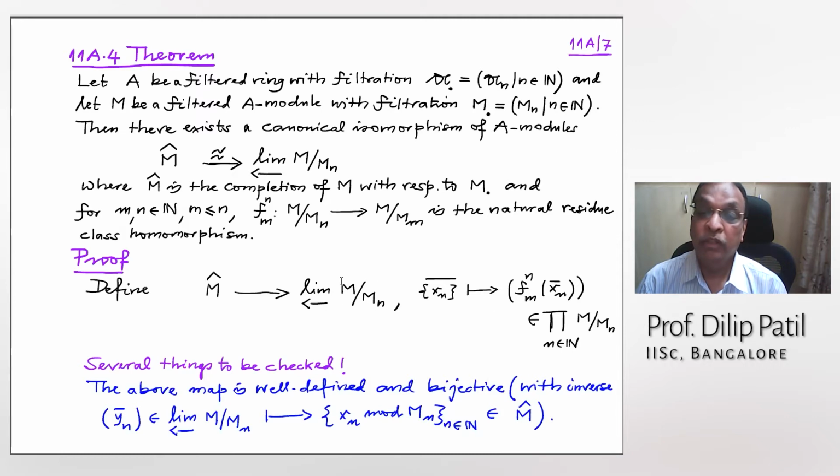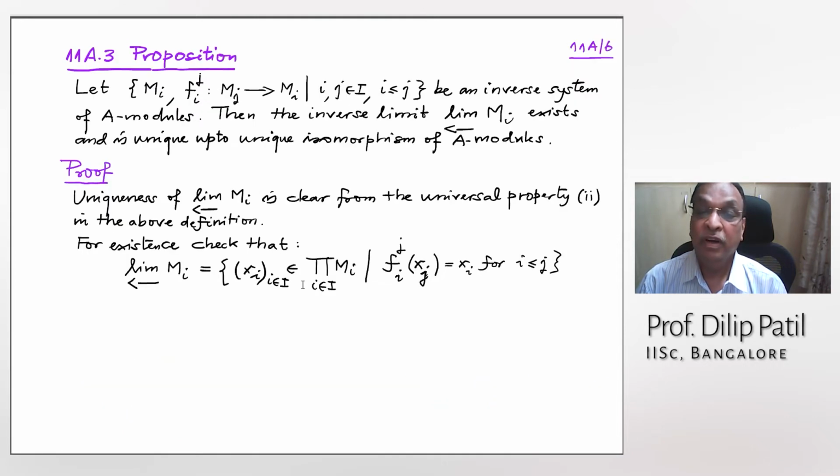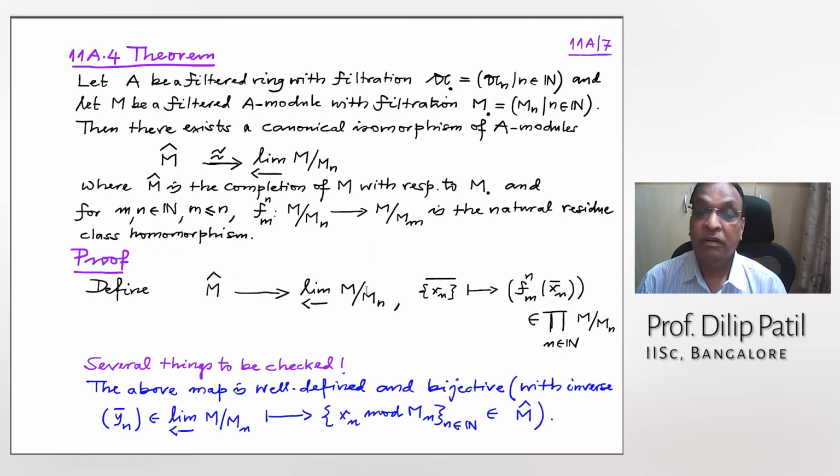Obviously, this is a subset of the product, so I have to tell you some elements in the product, because our inverse system is this. You take the nth term Xn and take the bar of that, meaning you read it mod Mn, and apply fnm. These are natural residue class homomorphisms. And now you get an element of the product.